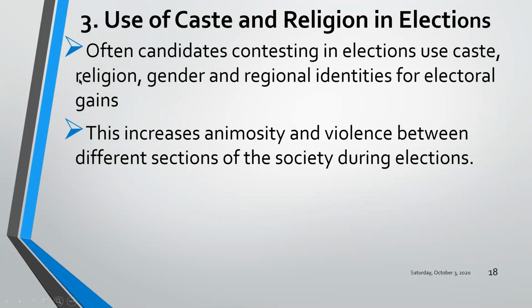These caste and religion factors are so powerful that even the political parties, while allotting seats and giving tickets to the candidates, will try to see whether in that particular area he has command over the people belonging to his own caste or religion. All these aspects are carefully observed by the political parties, because they don't want any of the candidates to lose the elections. So this increases animosity and violence between different sections of the society during elections. Whenever caste and religion come into the picture, we are going to have clashes in the society. It vitiates the atmosphere in the society.